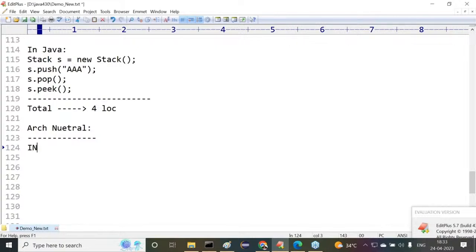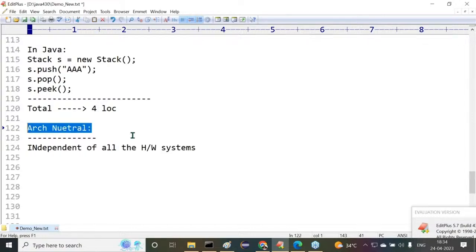That means independent of all the hardware systems. In every hardware system, Java has to execute its applications. In that way, they want to prepare their new programming language. That's why they have taken the factor architectural neutral. Architecture in the sense of hardware system, neutral to the hardware systems. Sir, all of you are getting it or not?